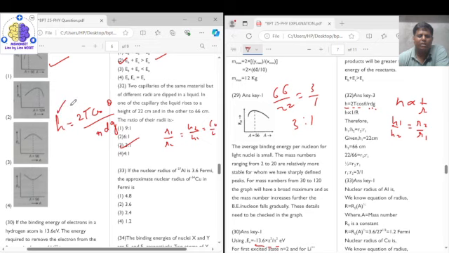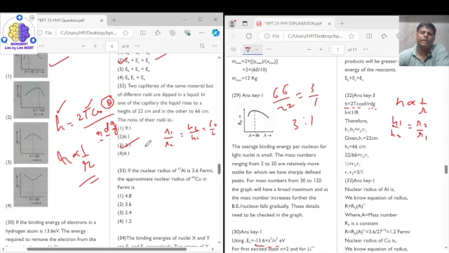H is the height of the liquid ascent. T is the surface tension, cos theta is the angle of contact, R is the radius of the capillary, D is the density of the liquid, and G is the acceleration due to gravity, right? Using this formula, we find that H is inversely proportional to R, that is the radius of the capillary. Using this concept, we get the answer for question number 32 as 3:1.